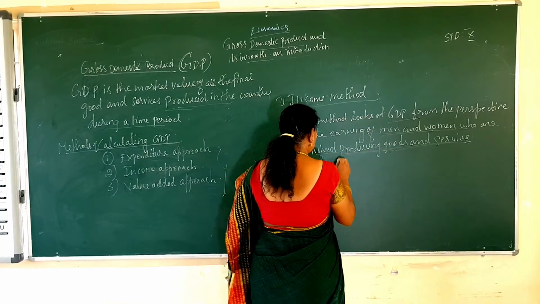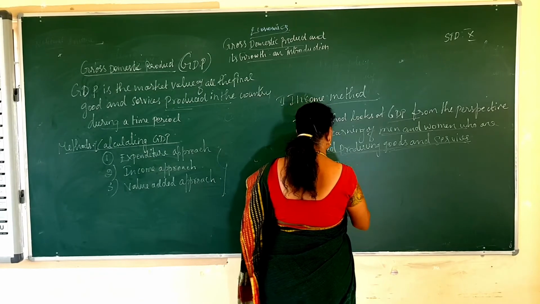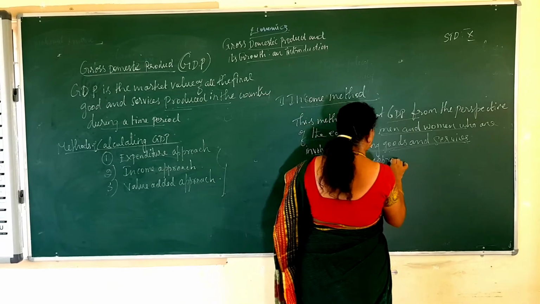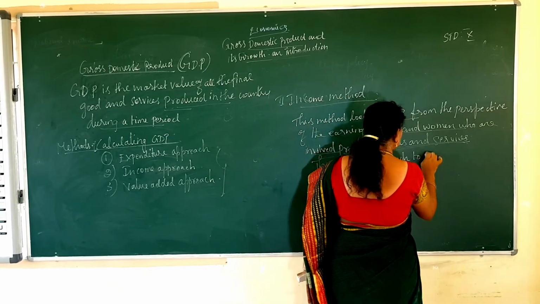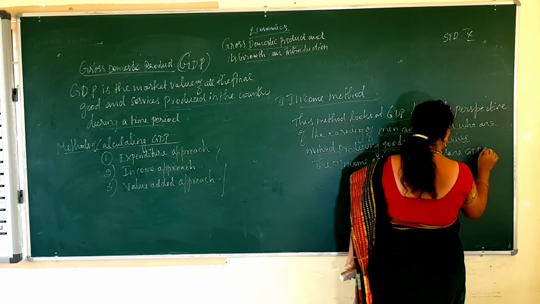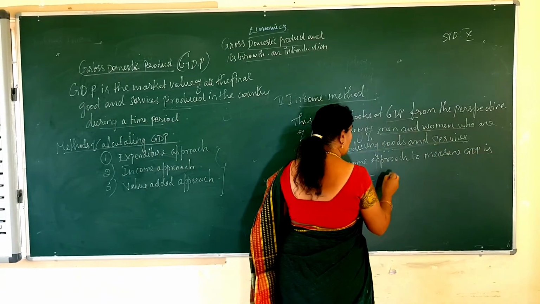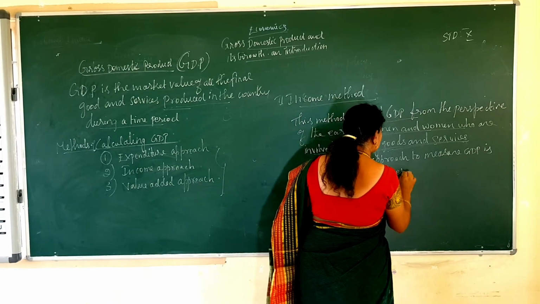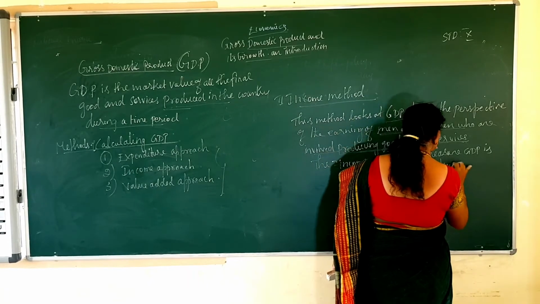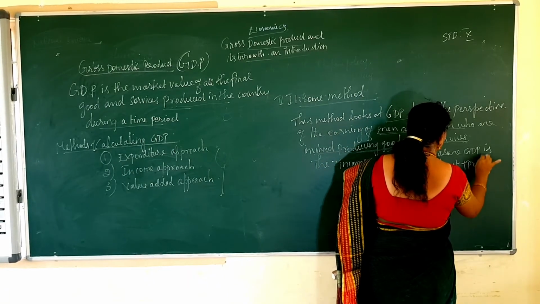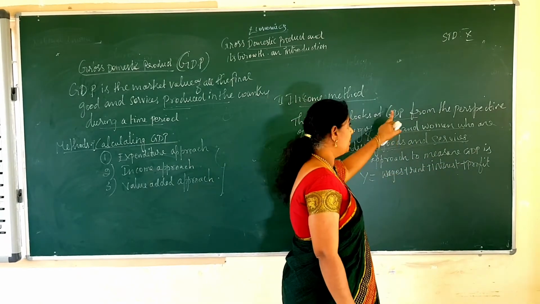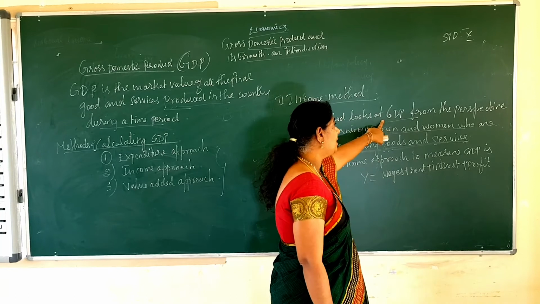Okay. The income approach to measure GDP: Y is equal to wages plus rent plus interest plus profit. So the income that the men and women receive is taken to measure the GDP.